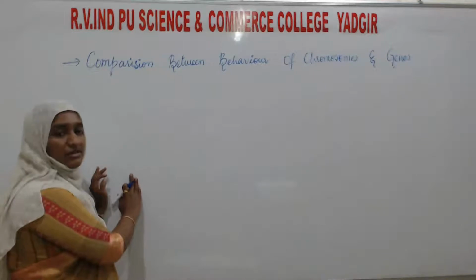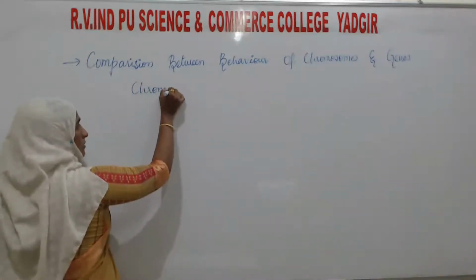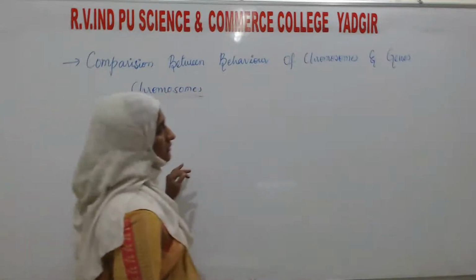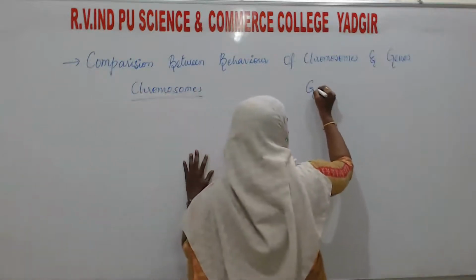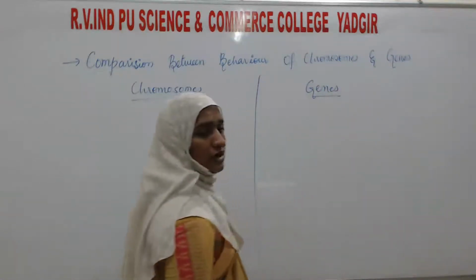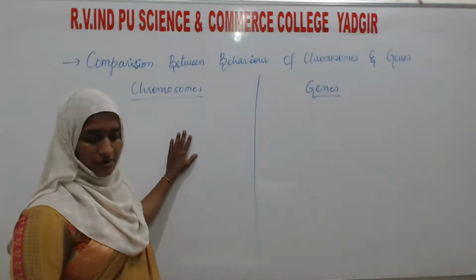So here one table is there: behavior of chromosomes, and here is behavior of genes. So let's compare the behavior of chromosomes and the behavior of what?